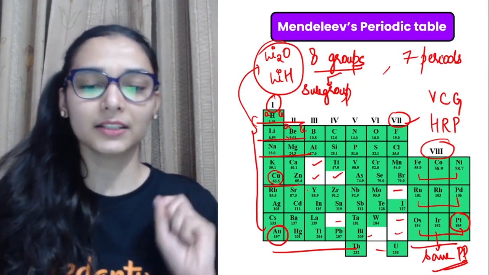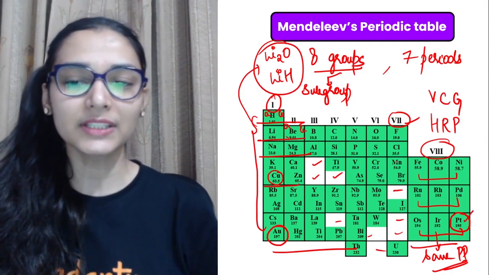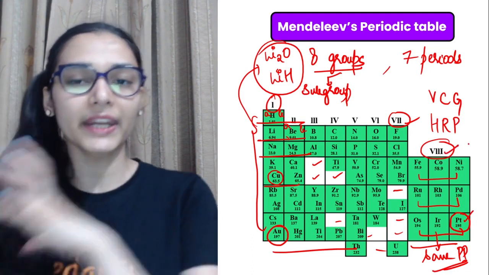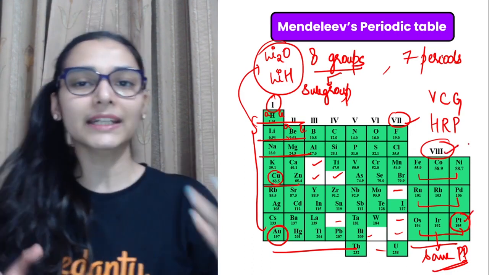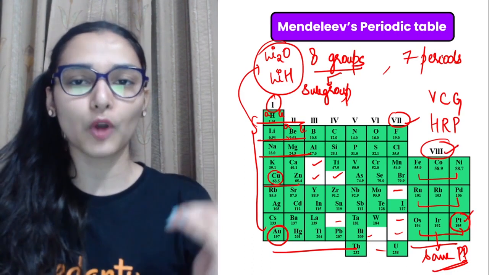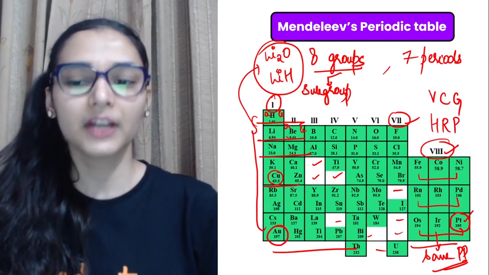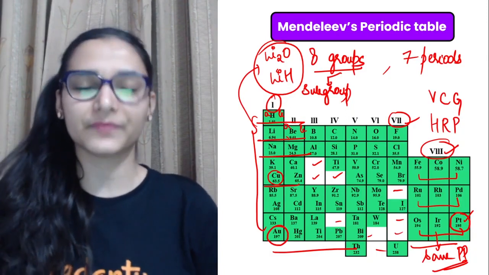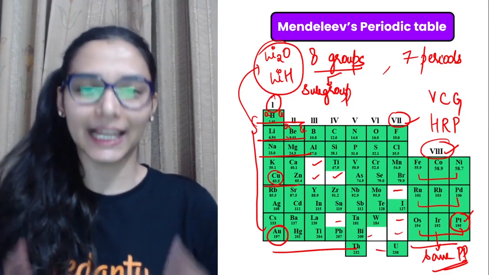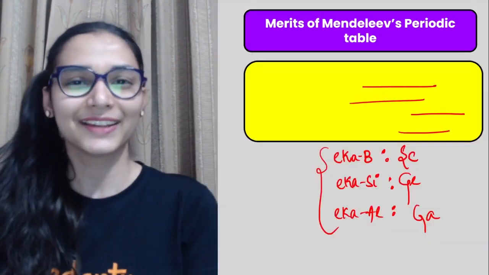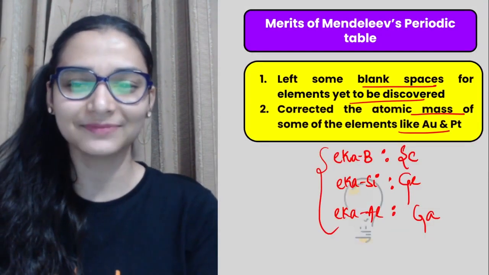So it means gold is coming here and platinum is resembling the elements in group number 8. So platinum was automatically, according to similar chemical properties, was coming before gold. So he was like, अच्छा, इसका मतलब platinum is lighter, gold is heavier. So he was a very smart guy, see.